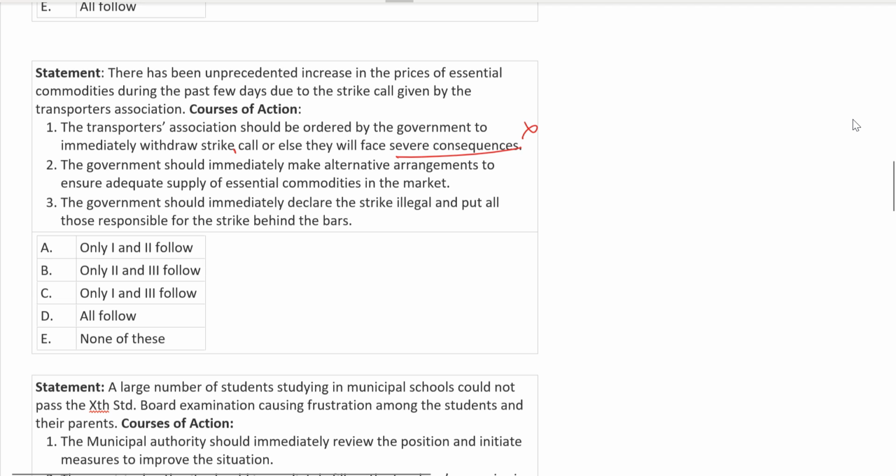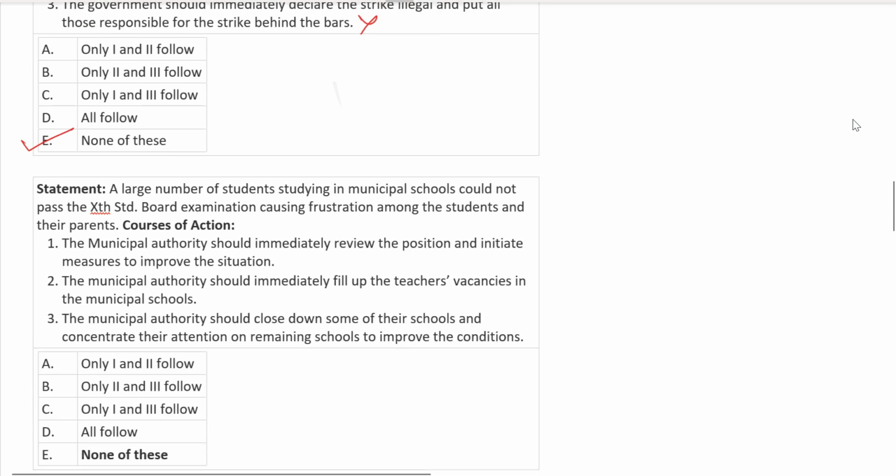The government should immediately make alternative arrangements to ensure adequate supply of essential commodities in the market. Okay, fair enough. The government should immediately declare the strike illegal and put all these responsible people behind the bars. Again, it's an extreme one. That's wrong. Only second follows. What options we have? 1 and 2, 2 and 3, 1, all of the above. So yeah, your answer is none of these. Fair enough. Let's move ahead.